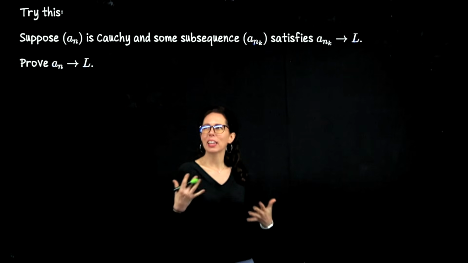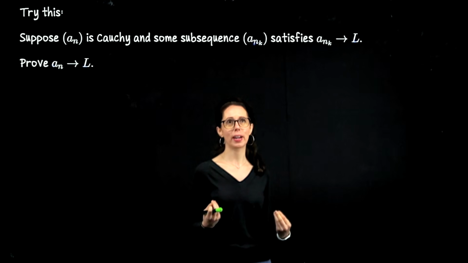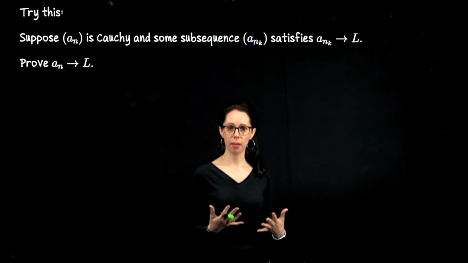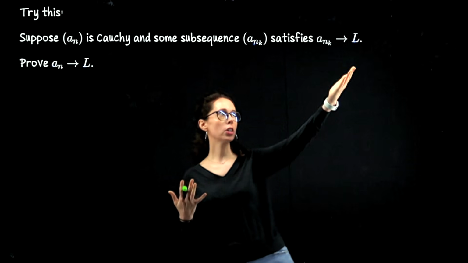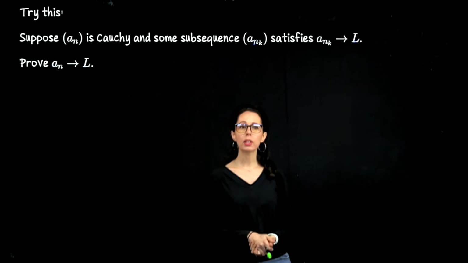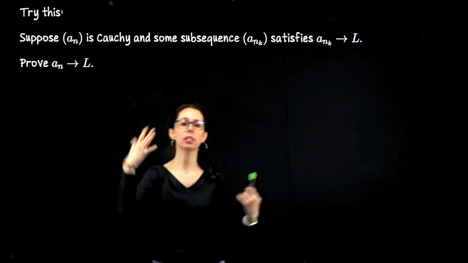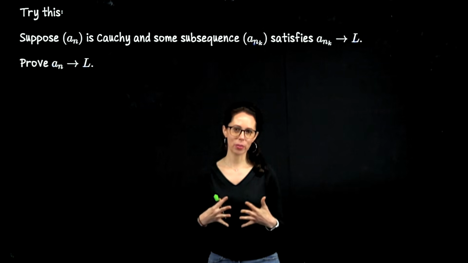So this is really like an exercise for you, especially in brainstorming and proofwriting. So what we have here is a sequence that we know to be Cauchy, and we've identified a subsequence which converges to some real number L. With that information, we want to show that the entire sequence is convergent and converges to L. So I really want you to try to work through this on your own.